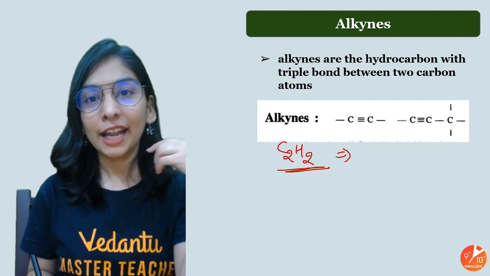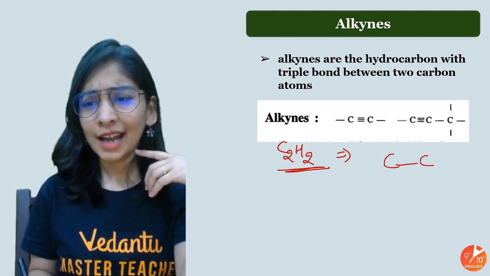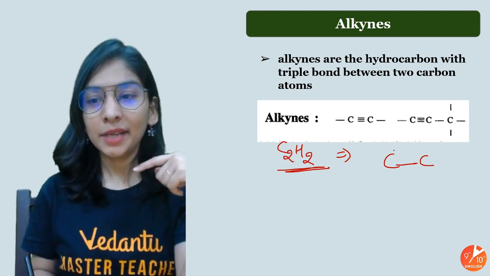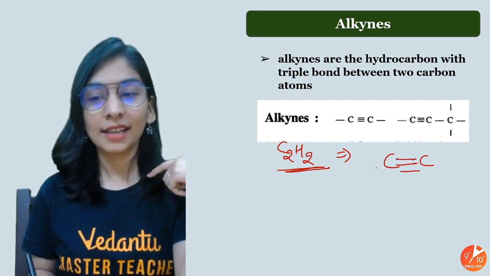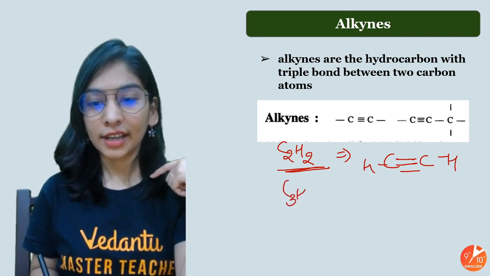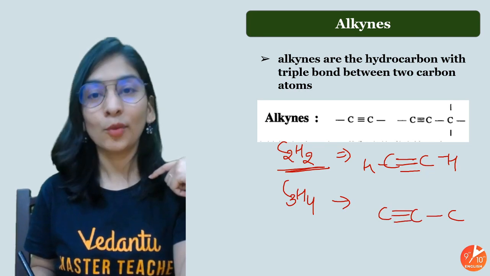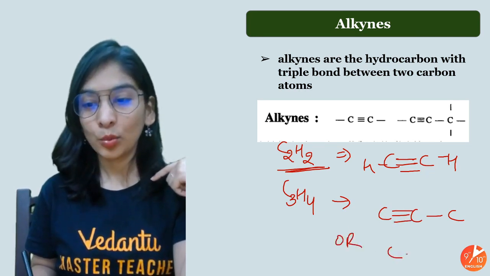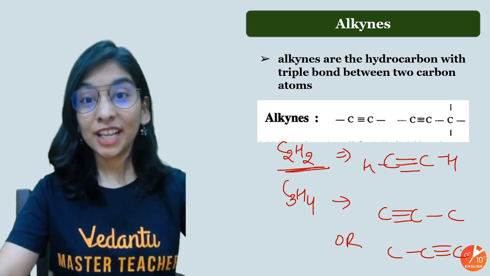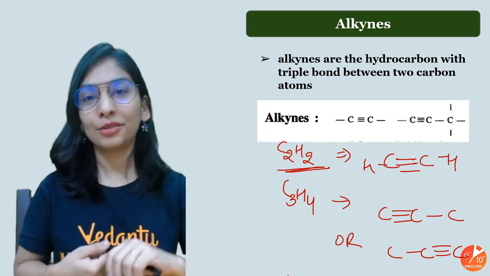Okay, and I told you how to draw its electron dot structure. Write the carbon chain first of all. Alkyne means a triple bond, as I discussed, and then put hydrogen accordingly, not like rocket science. And 3 carbons, 1, 2, 3, putting a triple bond, same reason, either this way or this way, totally up to you. My choice whether I'll count from left to right or right to left.